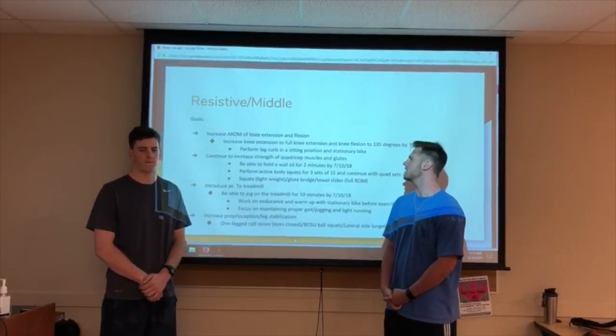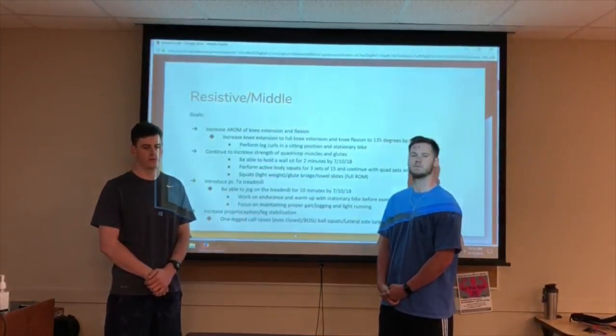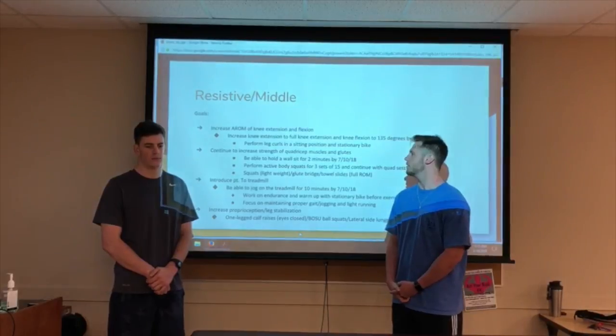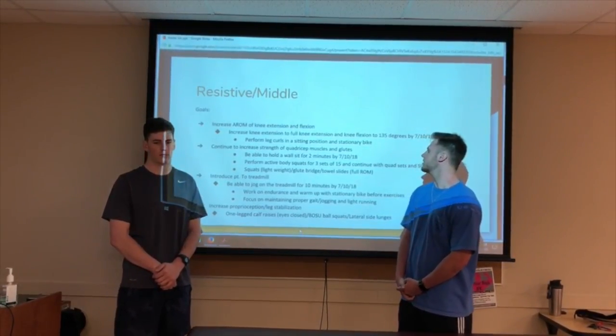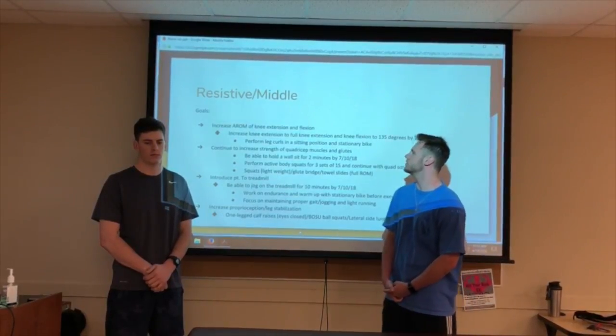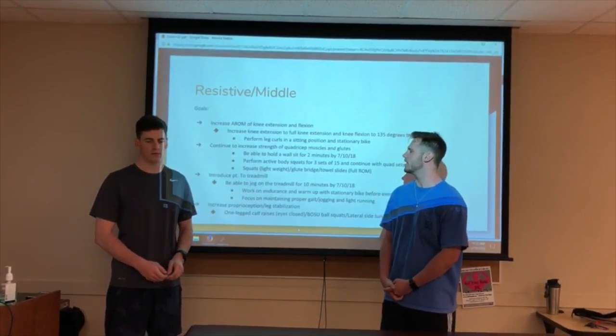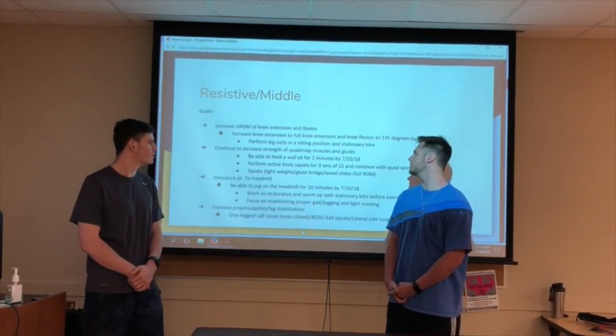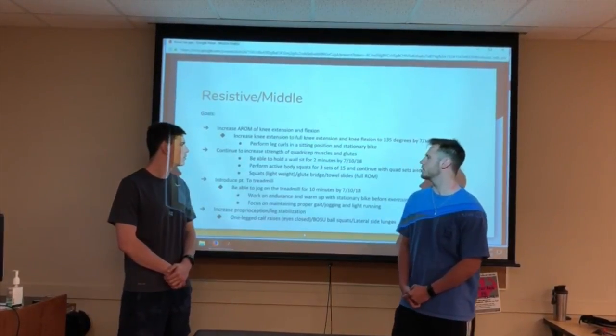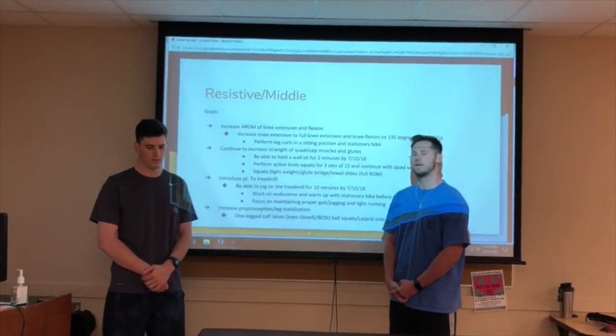To do this, we're going to perform leg curls in a sitting position. You want to use a sitting position because a laying position will put more stress on the leg, causing potential injury. We are also going to use the stationary bike, which is very crucial for working knee extension and flexion at the same time. Our second goal is to continue to increase strength of quadricep muscles and glutes, which stabilize the knee.